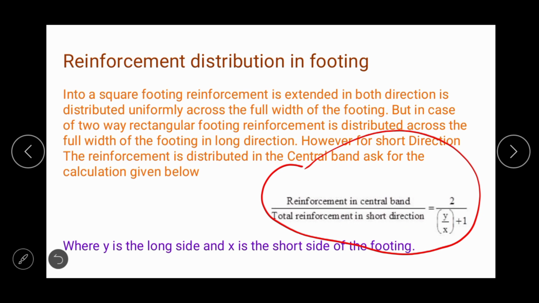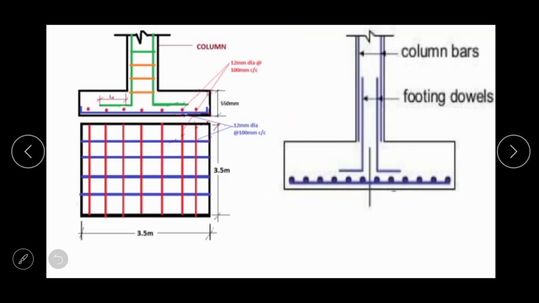Here y by x is the ratio of longer side to the shorter side of the footing. Now what is central band? Here you can see in this figure, this portion is the central portion, this central portion is the central band, and how much length comes inside the central band is all mentioned in the code guidelines.